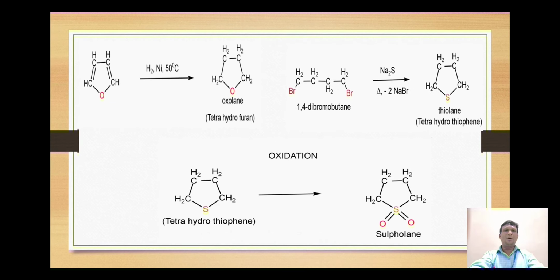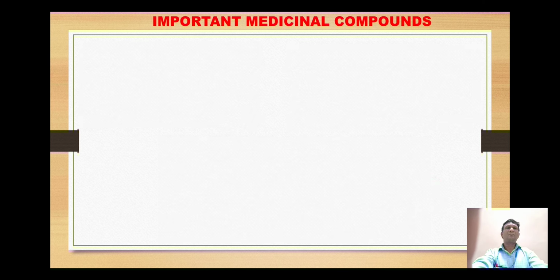The last is the oxidation reaction. None of pyrrole, furan and thiophene shows the oxidation, but the tetrahydrothiophene can give the oxidation with an oxidizing agent, whereby the sulfur gets attached by coordinate bonds with 2 oxygens to give the formation of this product, which is called sulfolane.